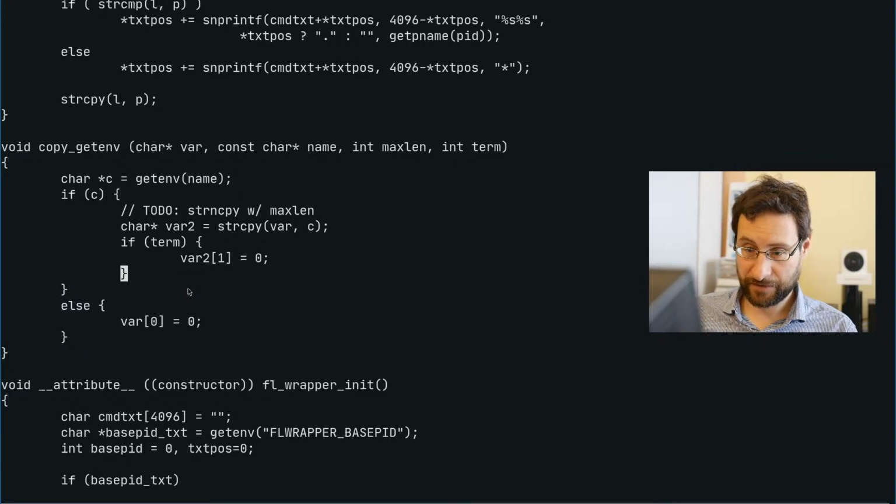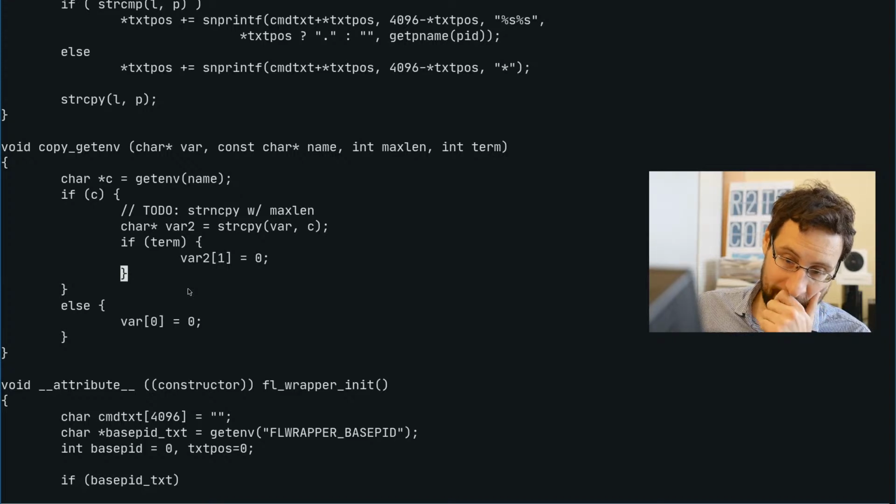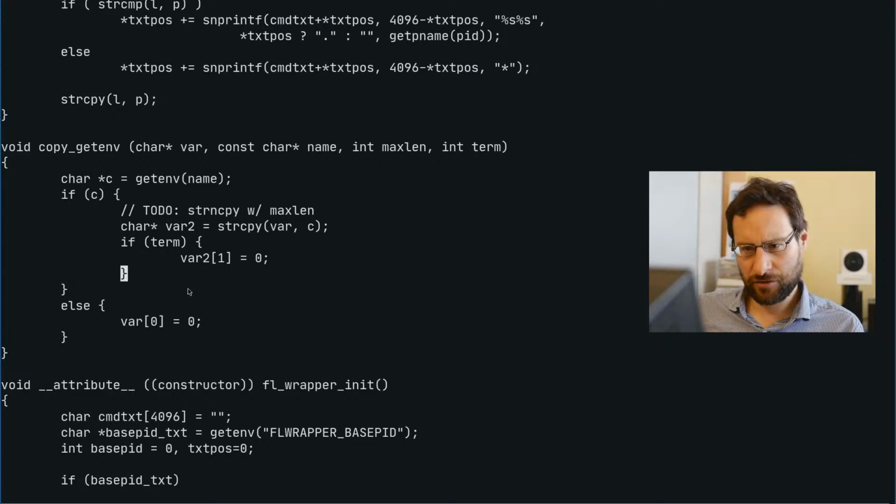Basically creating. Actually, you know what? Oh, wait a second. We could even, because we don't even. You know what? We don't need a variable. We can just use that one.